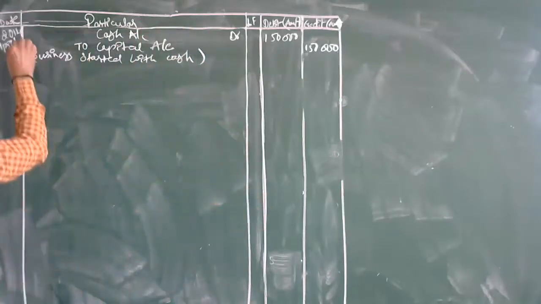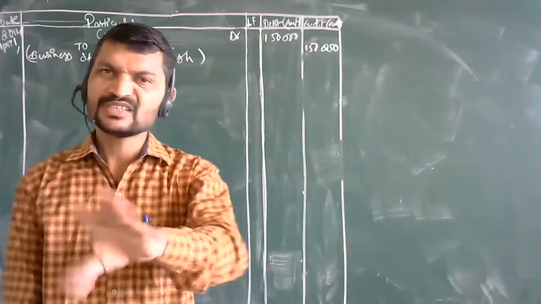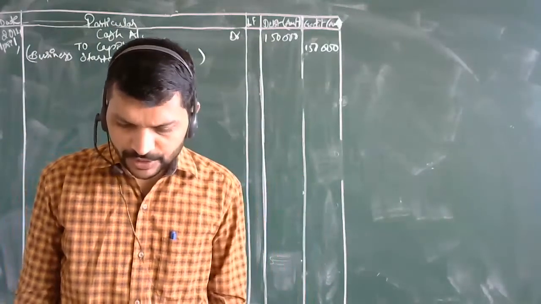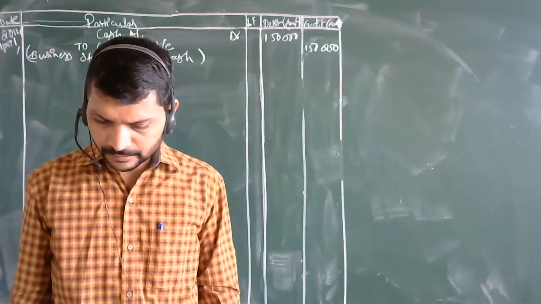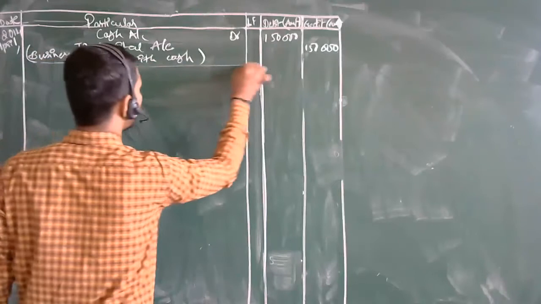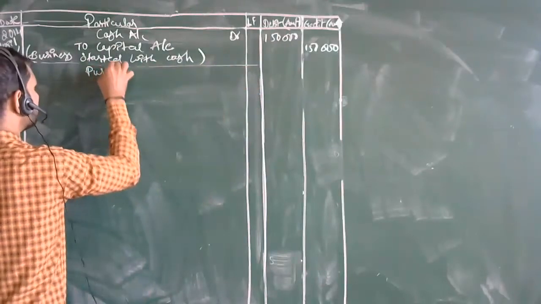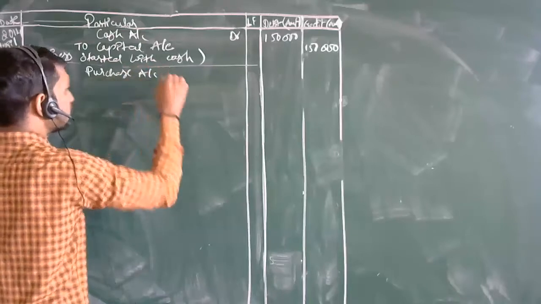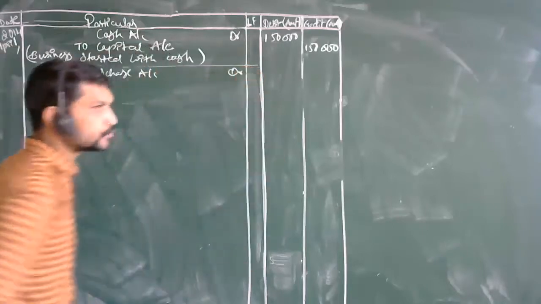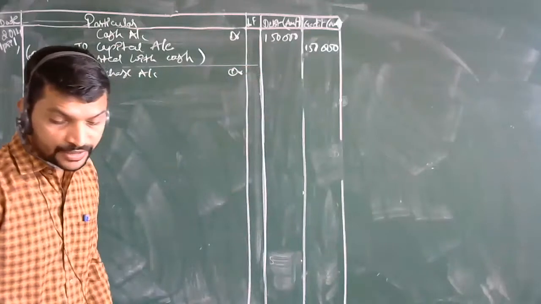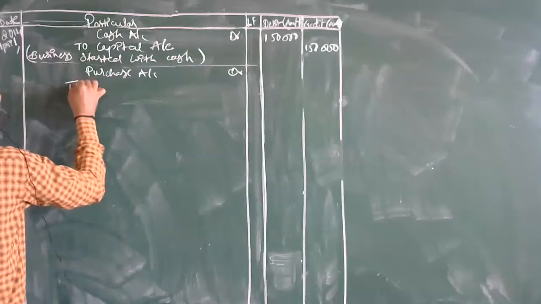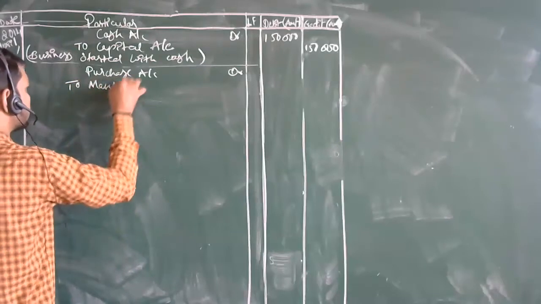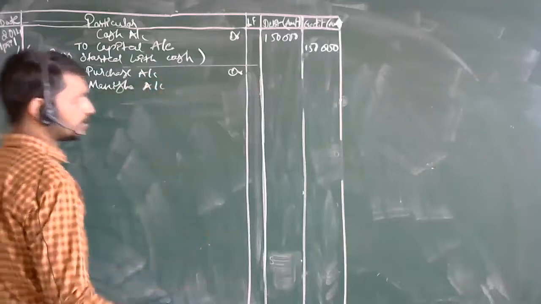The date is 1st April 2014, or 17. Now the second one: goods purchased from Manisha, rupees 36,000. Is it correct? Yes, sir. Okay. Goods being purchased means what? Purchase account debtor. Purchase account debtor to whose account? Here we are taking the name. To Manisha's account. It is 36,000.